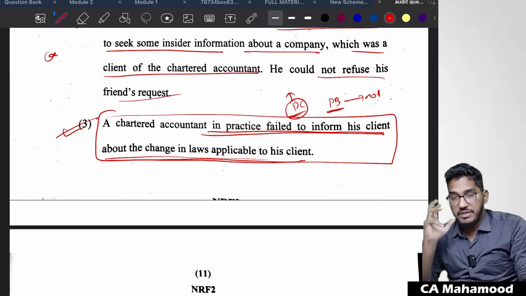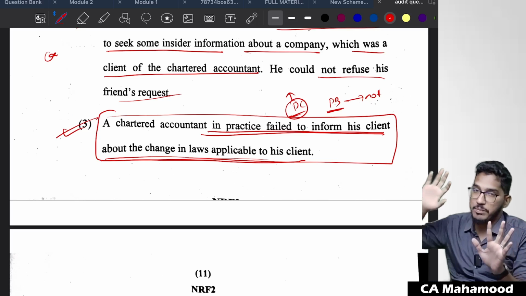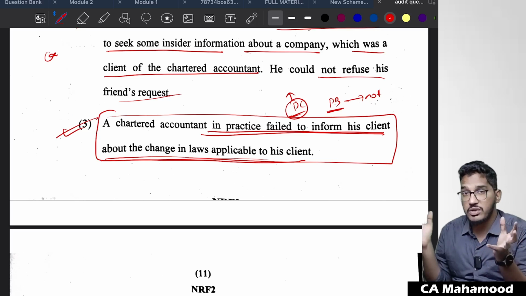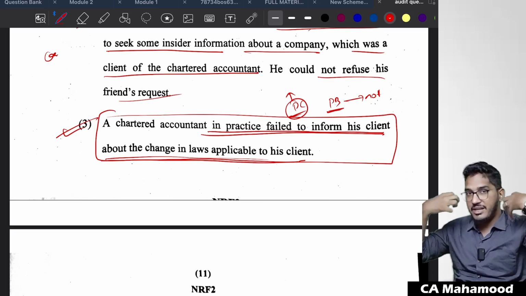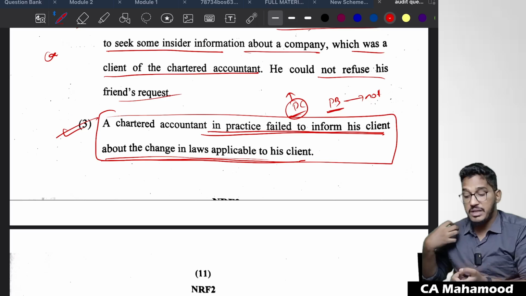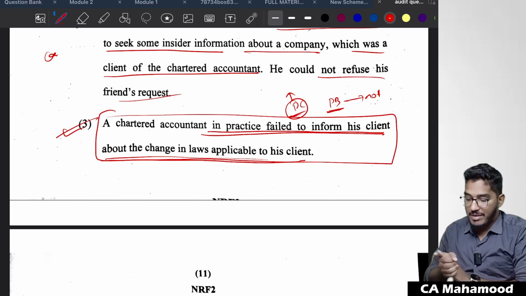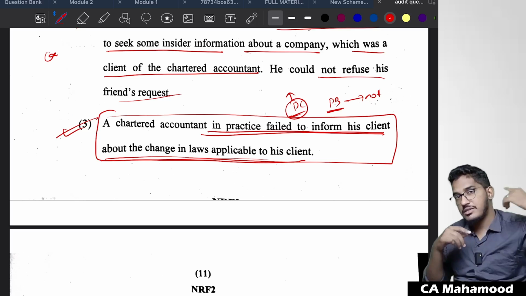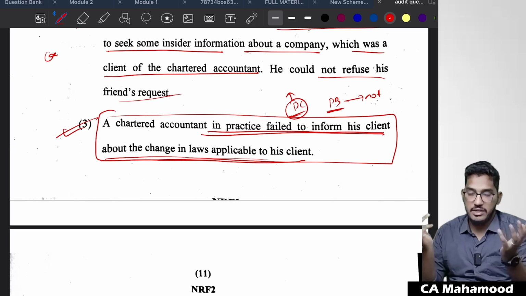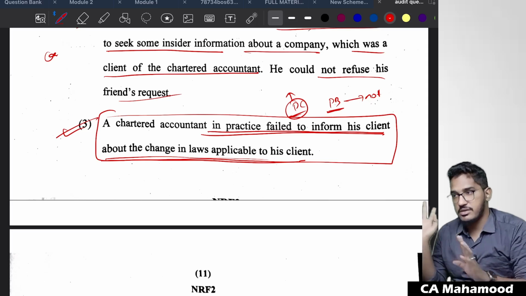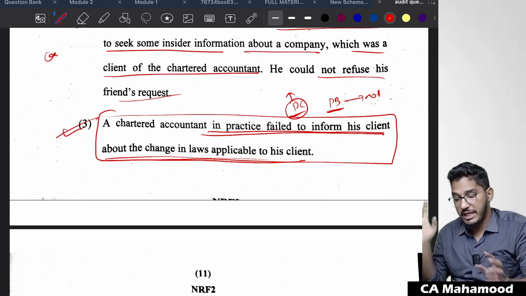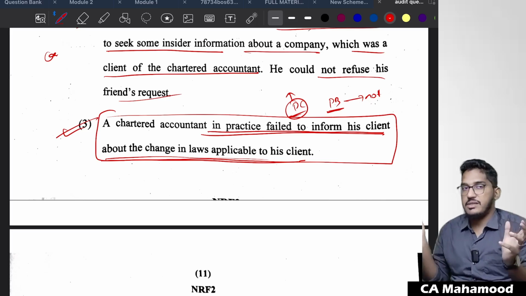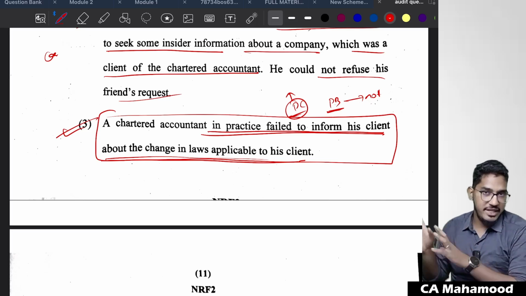So here there are 50-50 chances. We have to wait for this in the suggested answer. That could be professional competence, that could be professional behavior also. It all depends on whether the auditor has updated his knowledge regarding laws and regulations, but that is not given in the question. So I am expecting it more on the side of professional behavior, but equally there is a chance that professional competence also can be correct. This is one thing which I am waiting for in the suggested answer. I can give a comment, but I told you the logic here. What assumption ICAI has taken in giving the answer, we have to wait and watch.